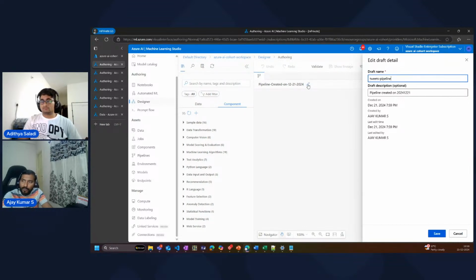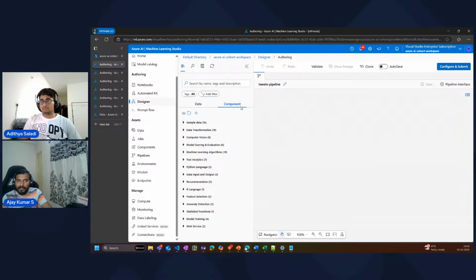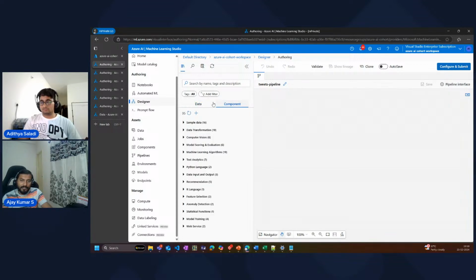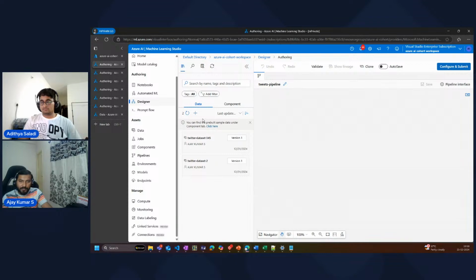So I'm going to create a new pipeline here and name it tweets pipeline. There are predefined components. If you see, there is a predefined data collection here, and there is a component as well. Data is where the data set comes into the picture. So I already uploaded a couple of data sets here.